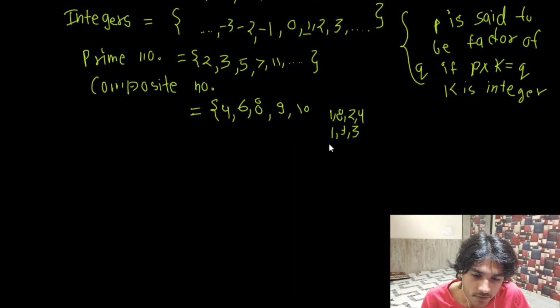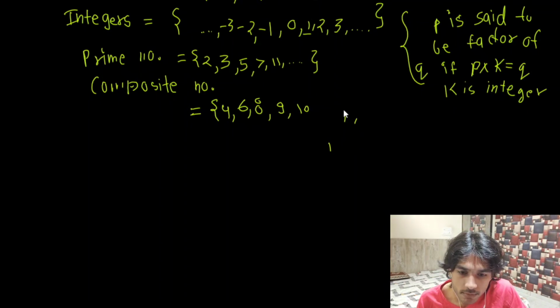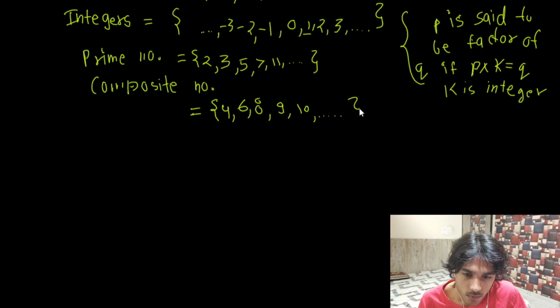Why? Because it has factors 1, 10, 2 and 5, right? And in the same way, we will keep on going.